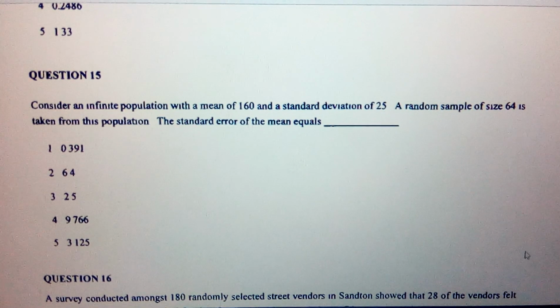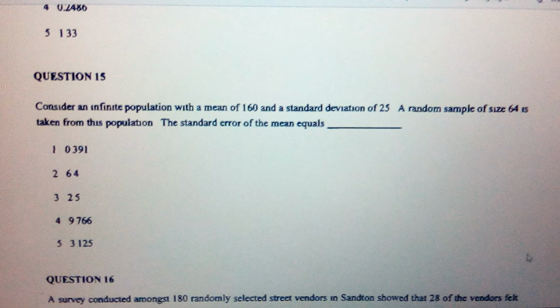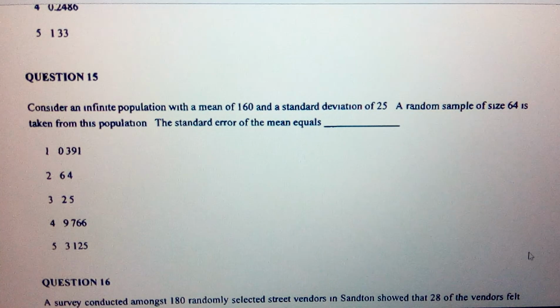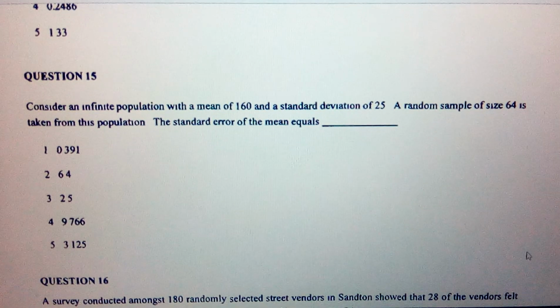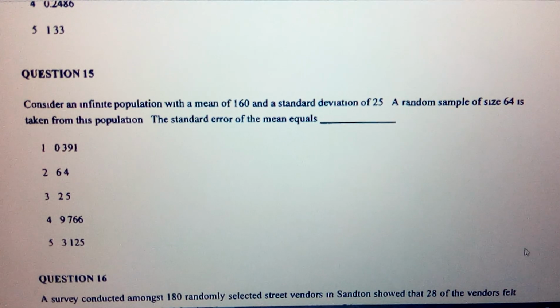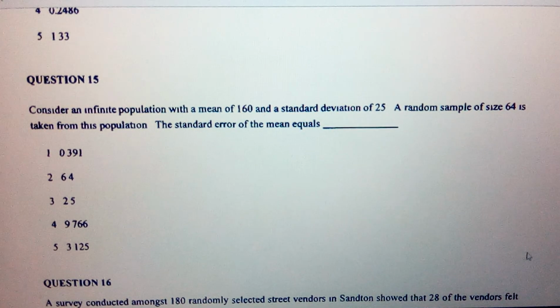October, November 2019, Question 15 reads as follows. Consider an infinite population with a mean of 160 and a standard deviation of 25. A random sample of size 64 is taken from this population.